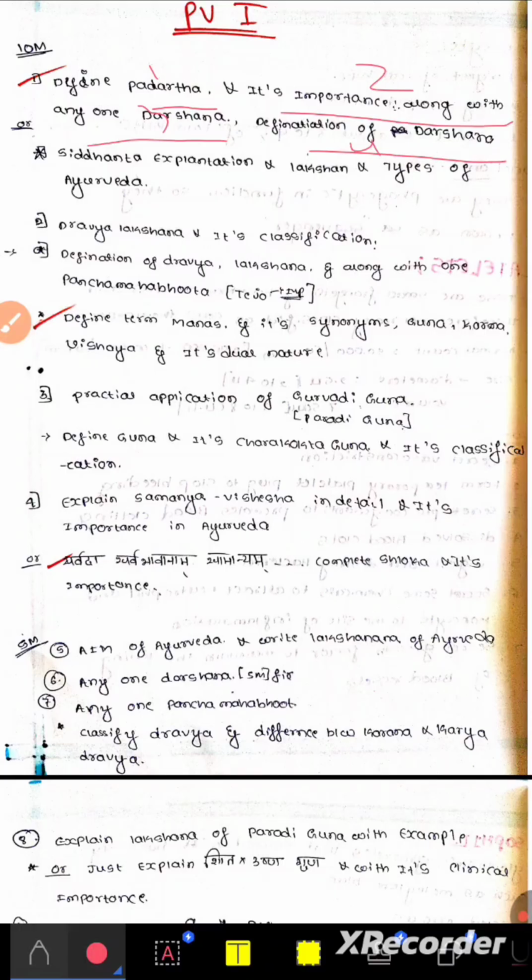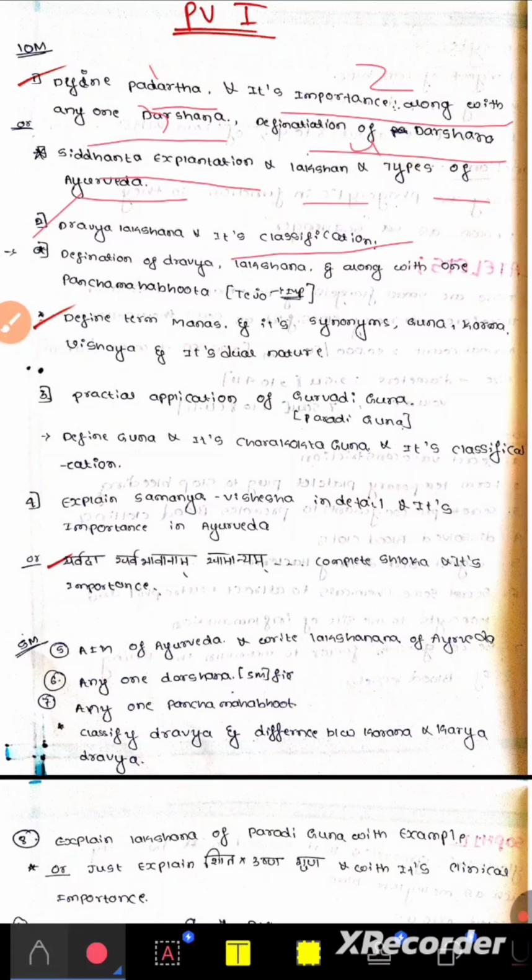Or the first question, they'll ask Siddhanta explanation and its Lakshana and types. They have asked this most repeatedly. So among the first questions, for 10 marks, they may ask define Padartha and its importance and any one Darshana, or definition of Darshana, or they'll ask Siddhanta explanation and its Lakshana and types. And the second question comes: Ayurveda Lakshana and its classification. This is also a most repeated question.